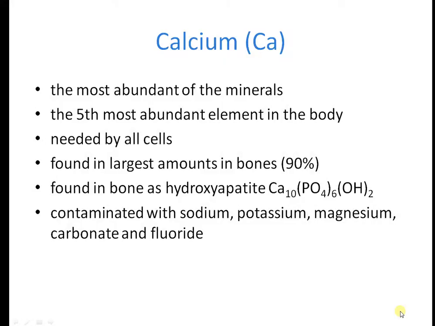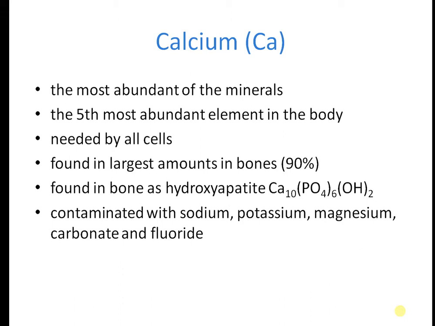Today we are going to discuss calcium and phosphorus. Calcium is the most abundant of the minerals, the fifth most abundant element in the body, needed by all cells. Normal serum level is 9 to 11 milligrams per deciliter. Atomic number is 20, atomic weight is 40. It is found in the largest amount in the body, about 90% in the bones.